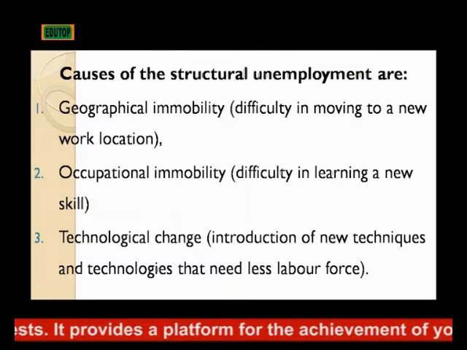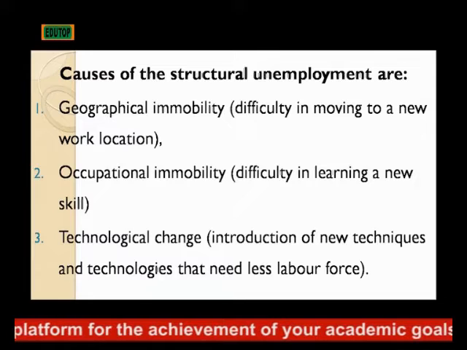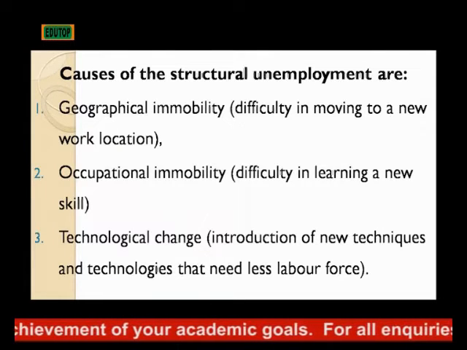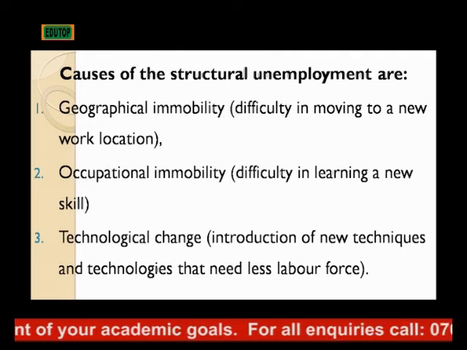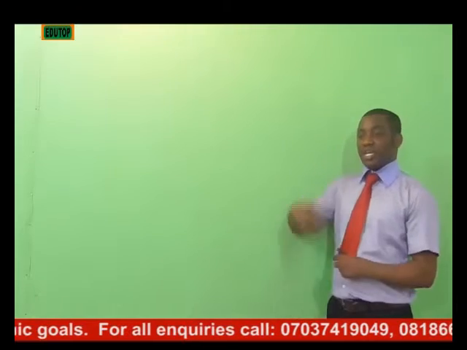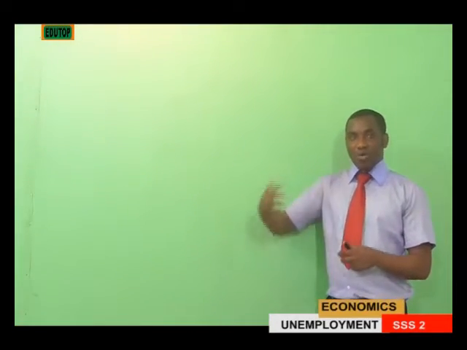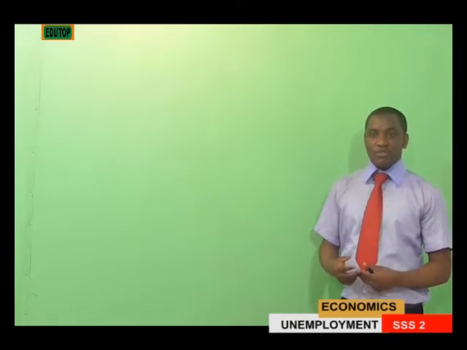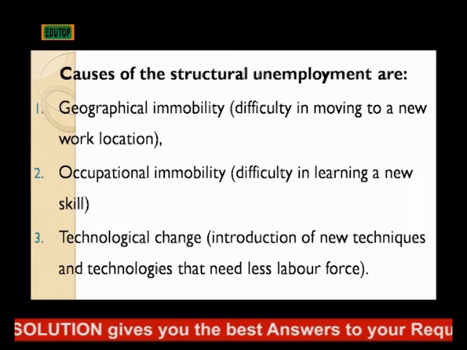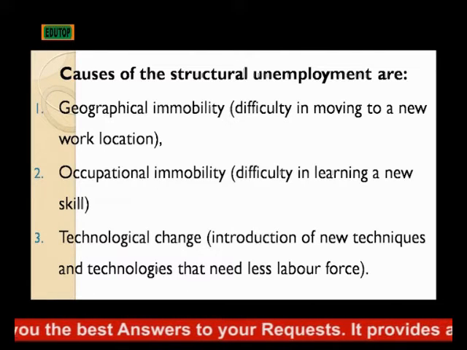2, we have occupational immobility, that is difficulty in learning new skills. So many people find it difficult to learn a new skill, and so many could not even learn it quickly. In that case, if they are laid off where they are, it is very difficult for them to get another job or to fit into another workplace. Also, we can have technological changes, that is introduction of new techniques and technologies that need less labor force.